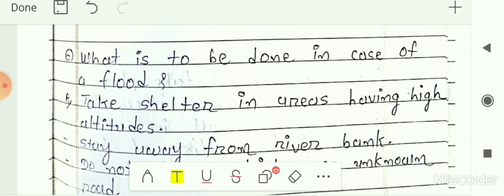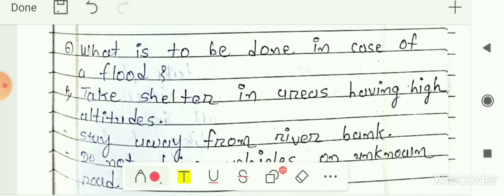Next is sixth number, what is to be done in case of a flood? What we have to do in case of the flood? So take shelter in areas having high altitudes. In flood, we know that everywhere the water is there, and it happens because of the heavy rainfall. So we should take the shelter in areas which are at the high altitude, or you can say which are at the heights. So we should take the shelter over this kind of places.